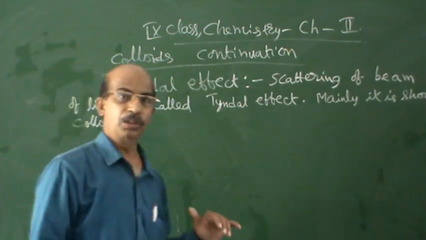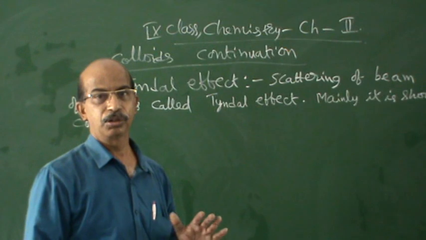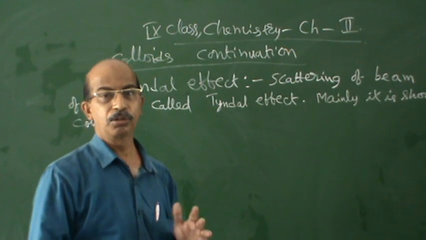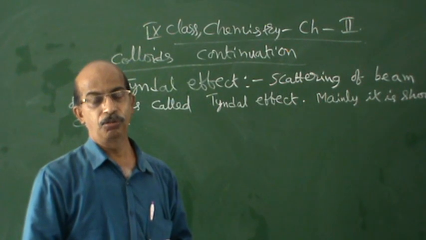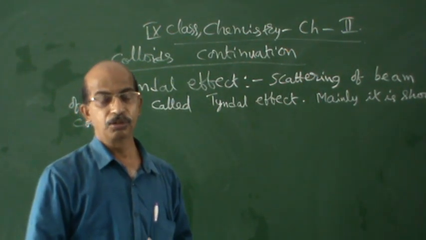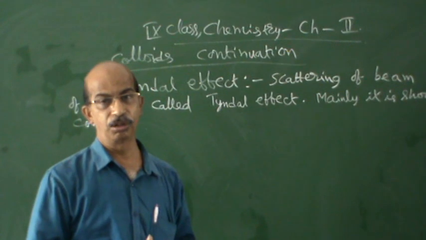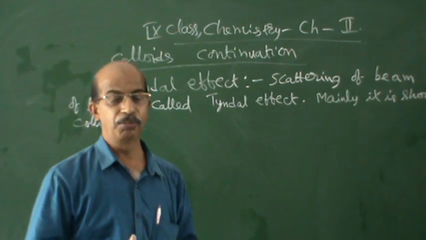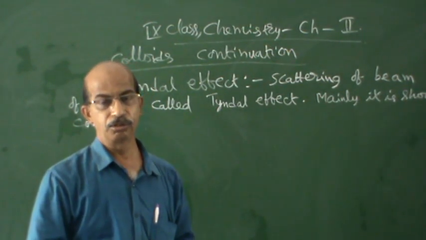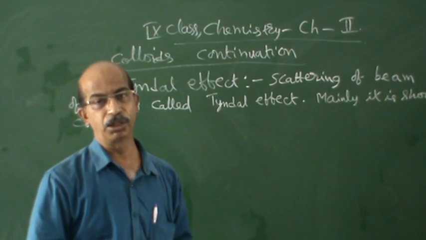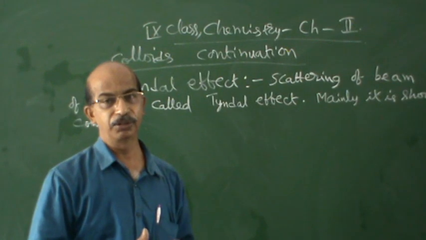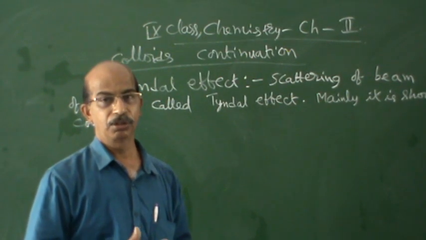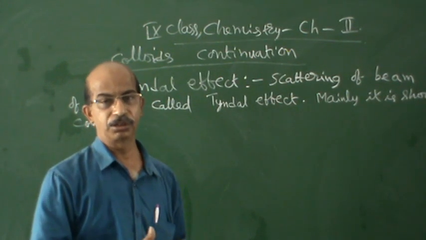Today we are not only learning the Tyndall effect, we are just continuing that. Mainly we are concentrating on separation: how to separate when a mixture is there. Different mixtures are there in the world, with minimum two things added, sometimes more than two. Basic examples are sand and water, sugar and water, salt and water.